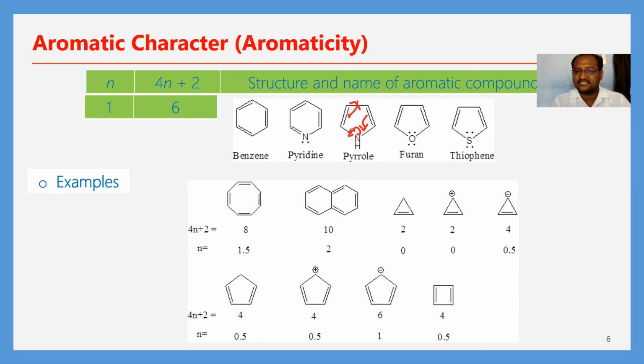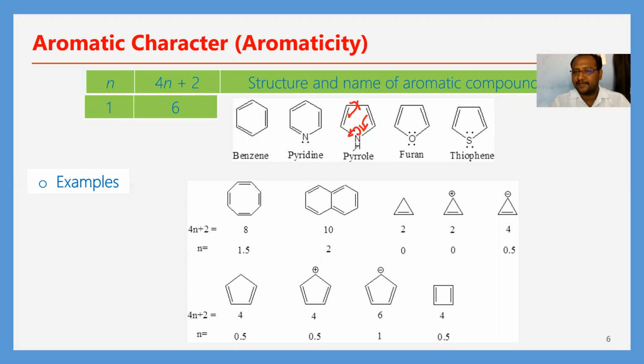How is it an aromatic compound? These two non-bonding electrons are also treated as pi electrons, or delocalized electrons. Therefore the total number of delocalized electrons is 6, the n value is 1, and it is said to be an aromatic compound.